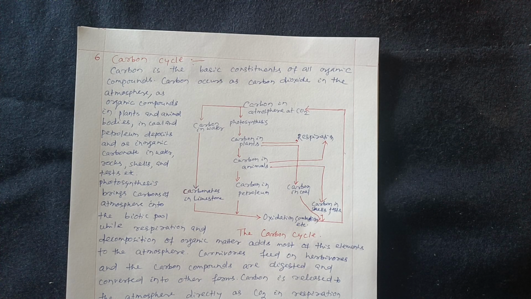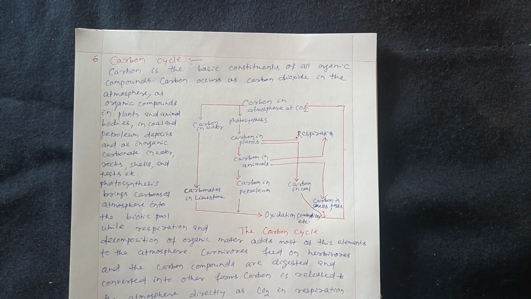Then we will see carbon in the plants in respiration, animals in respiration, and in the case of cells, and also in taste we will find carbon. Oxidation, combustion, etc. take place, and then carbon in the limestone and carbon in water, then it goes to the atmosphere. So carbon moves in a cyclic manner, so it is known as the carbon cycle.